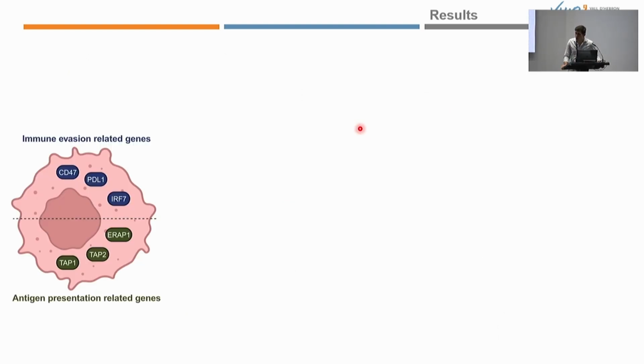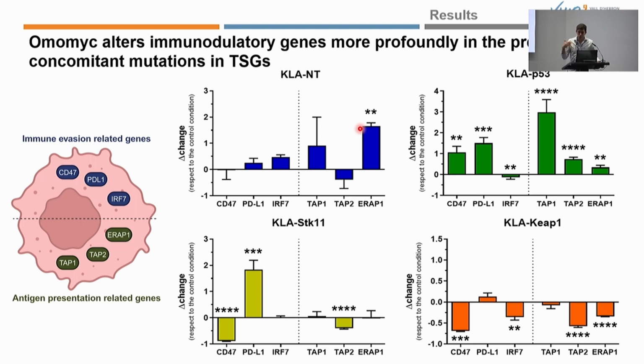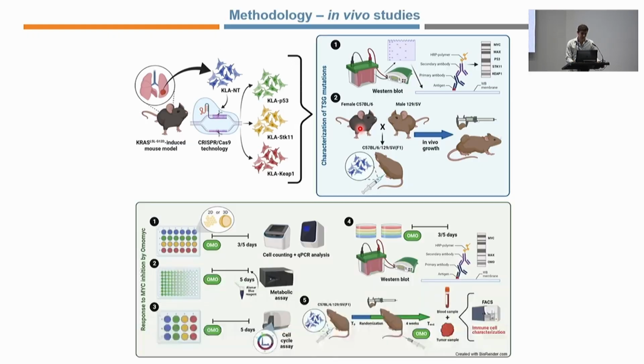We later analyzed by qPCR genes related to immune evasion, such as CD47, PD-L1, and IRF7, and also antigen presentation-related genes such as TAP1, TAP2, and ERAP1. We saw that the treatment with HOMO-MYC during 3 days did not trigger a significant change of these genes in the parental cell line. However, the treatment with HOMO-MYC in the cells with concomitant mutations provoked a more profound alteration of these genes, and these alterations were different depending on the specific mutational landscape.